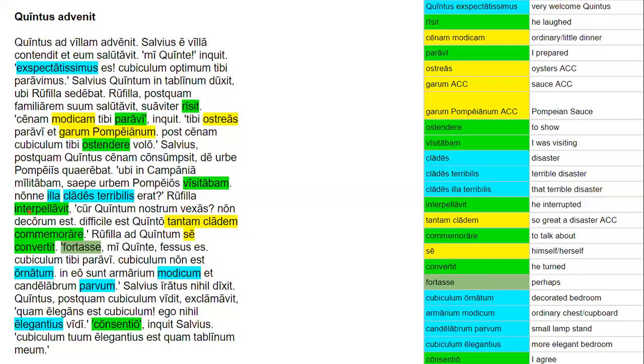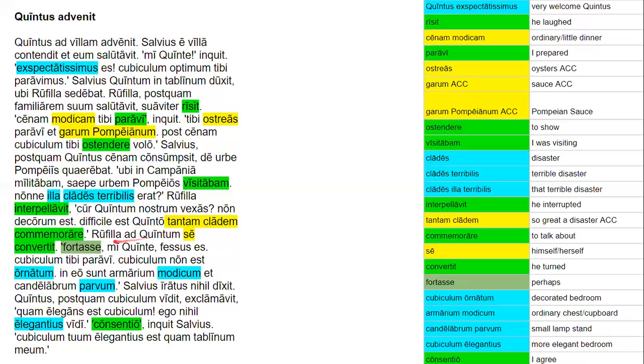Rufilla interpellavit: cur Quintum nostrum vexas? Non decorum est. Difficile est Quinto tantam cladem commemorare. So the main clause right here is Rufilla interpellavit. Rufilla interrupted, a perfect tense verb. Why are you bothering our Quintus? It's not right. It's difficult for Quintus to remember or to talk about such a great disaster.